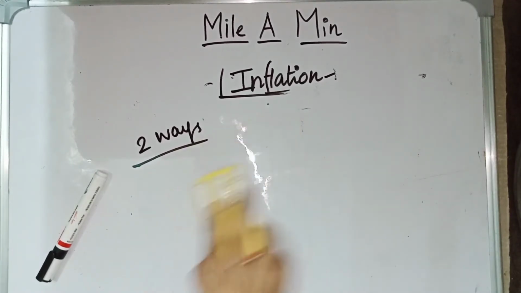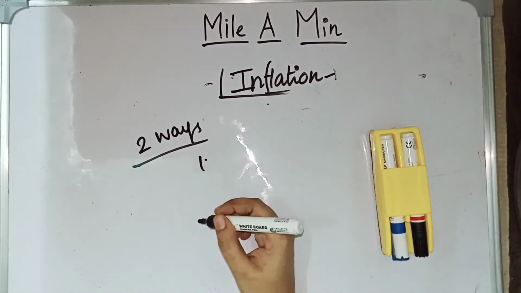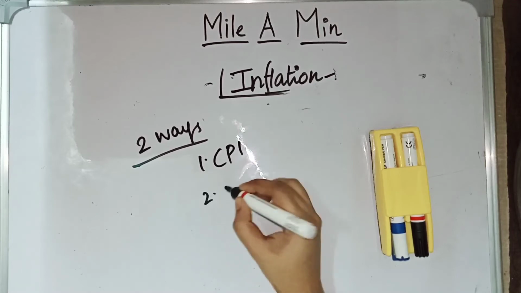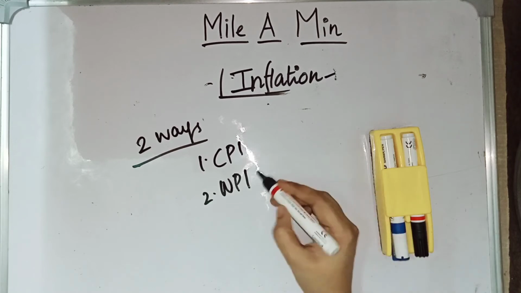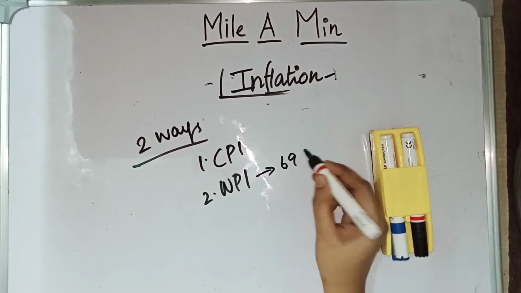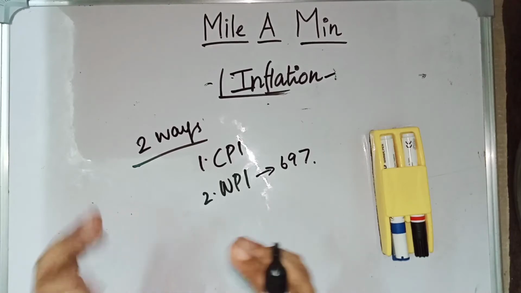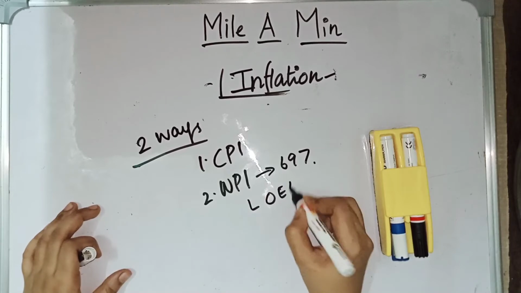And there are two ways to measure inflation. One is CPI, another one is WPI. From CPI and WPI, a question was asked last year. CPI means Consumer Price Index, whereas WPI means Wholesale Price Index. First, let us see the Wholesale Price Index. In the Wholesale Price Index, 697 products or goods are taken in a basket, and the one who calculates this WPI is the Office of Economic Advisor.